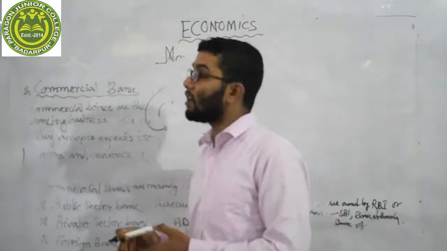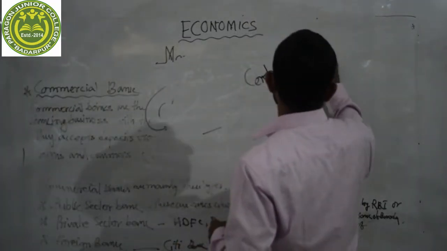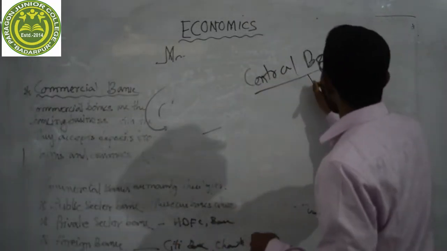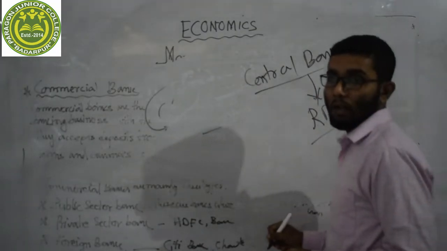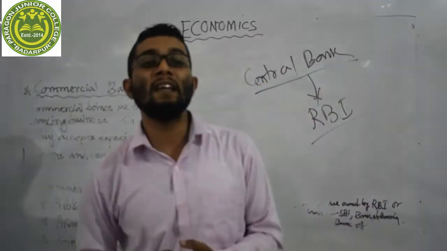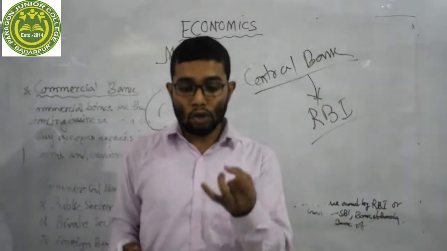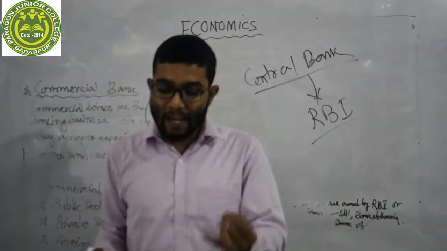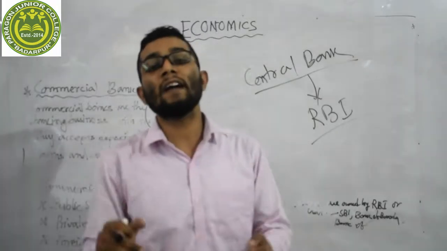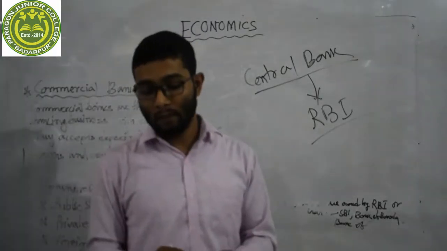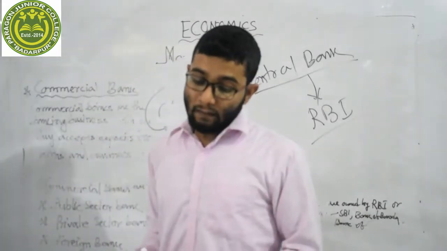Let me repeat once again. Our central bank name is RBI. RBI means Reserve Bank of India. Central bank is an apex institution of a country which operates, controls, directs and regulates monetary policy and financial system of a country or of an economy.